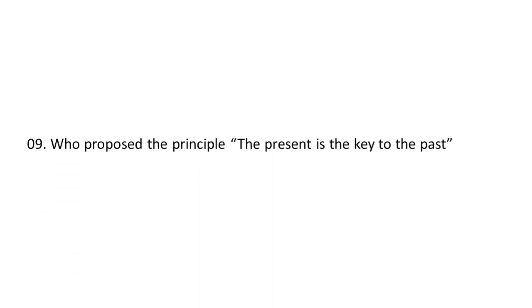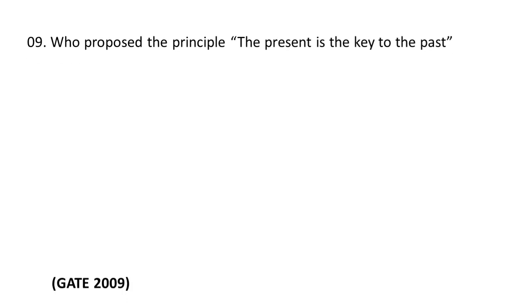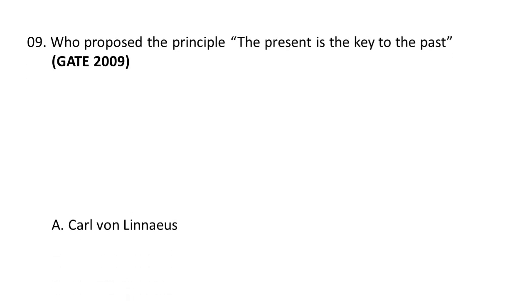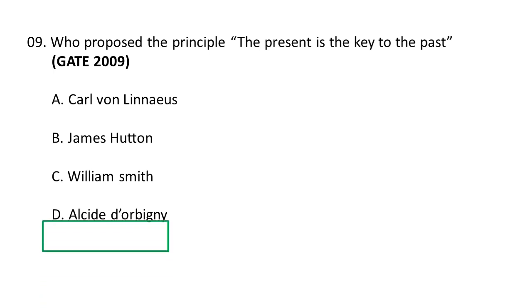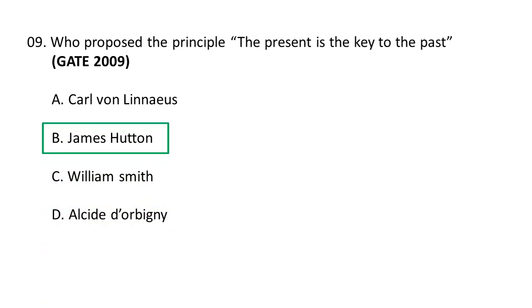Next question. Who proposed the principle, the present is key to the past? The choices are A Carl von Linnaeus, B James Hutton, C William Smith and D Alcide d'Orbigny. The correct option is B, James Hutton. So the present is key to the past. This is known as the theory of uniformitarianism. It is proposed by James Hutton. So B is the correct option.